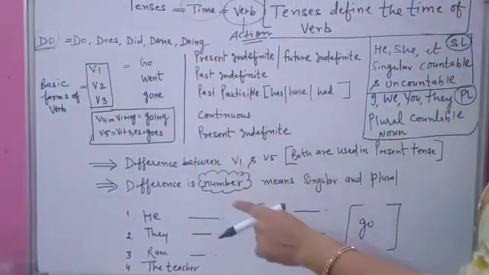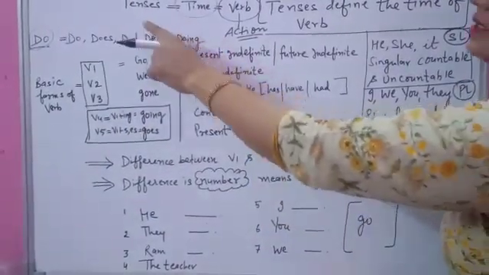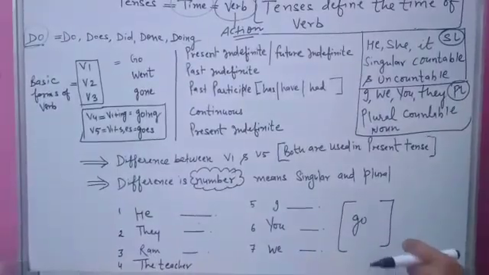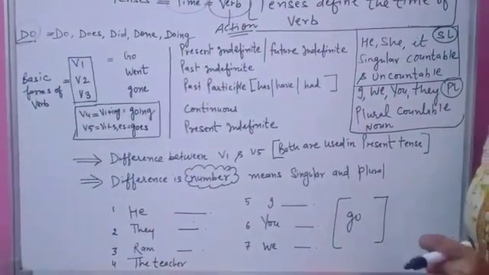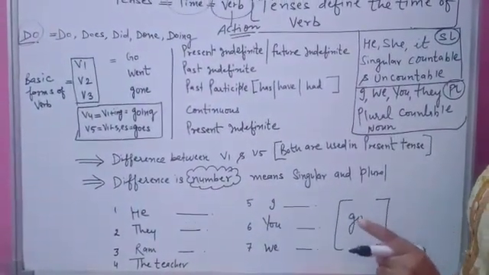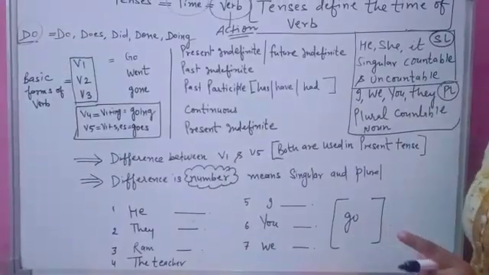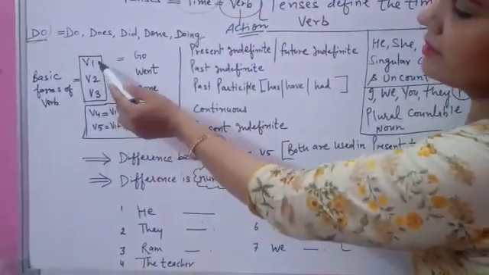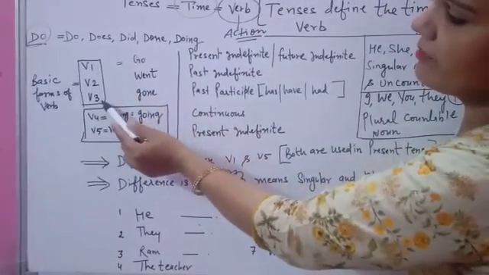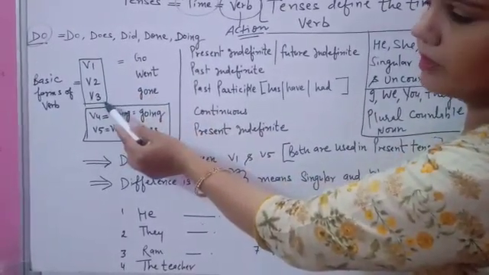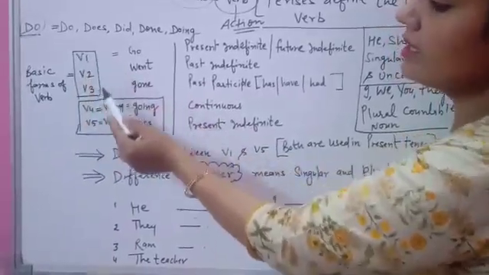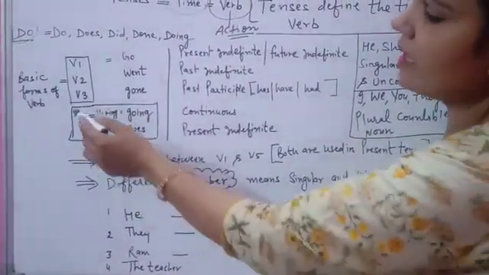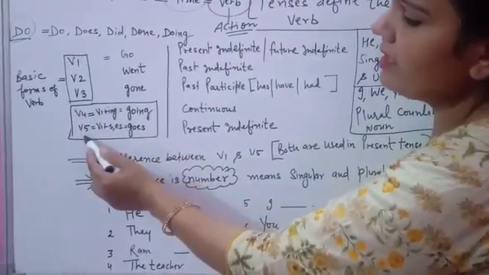To understand the topic of tenses, you must know the forms of verbs. Now, how many forms of verb are there? I am asking about the forms, not about the types. Many students give answers. There are only three main forms of the verb, which you always find in your grammar book. But apart from this, there are V4 and V5.